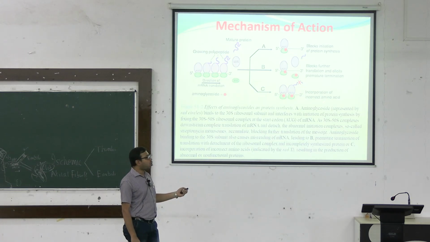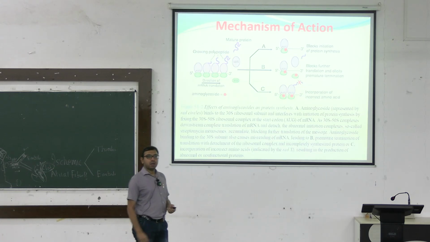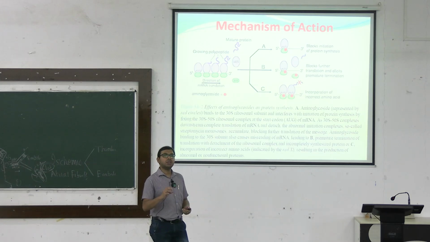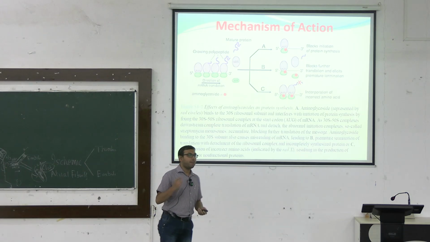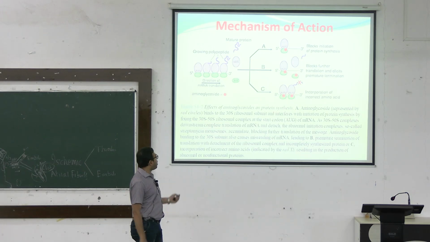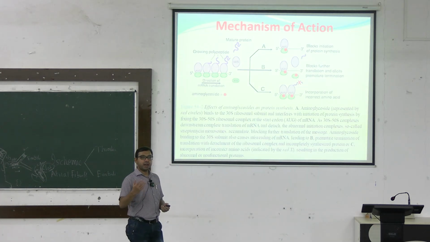Or it can incorporate an incorrect amino acid, which happens by misreading of the mRNA code. Due to the misreading, again a defective protein will be synthesized and the bacteria will not survive. So these are the three ways by which aminoglycosides change the genetic code in the mRNA, and ultimately translation is blocked.